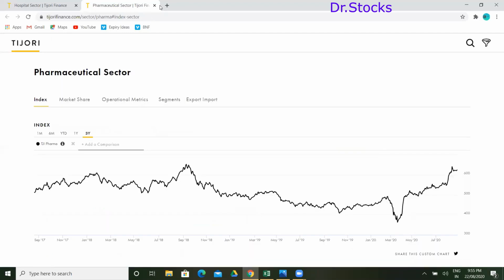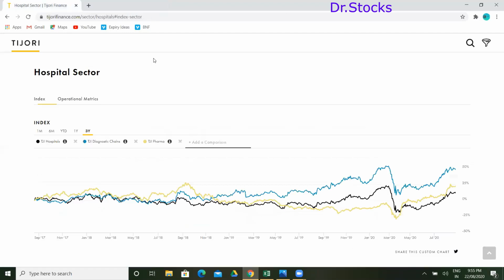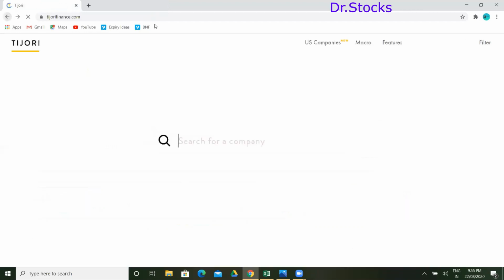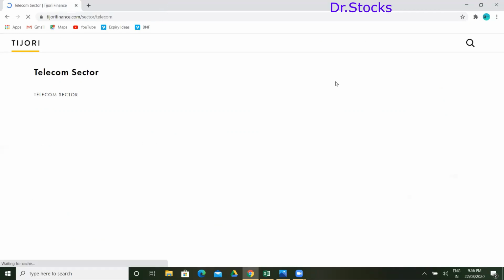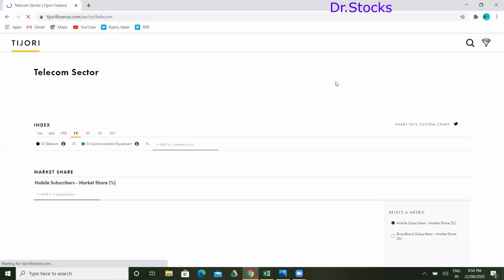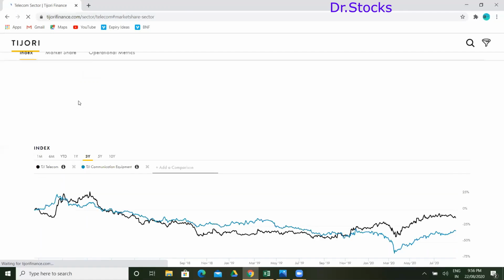Let me jump to the telecom sector. So right now, what is the status of telecom? Previously, Bharti Airtel was leading the game. Right now we have Jio leading the game. Let's check how much percentage these guys are leading. Yeah, here we go. Telecom market share: there is close competition between three companies, Airtel, Reliance and Vodafone. Those are the three major players operating in India at the moment.